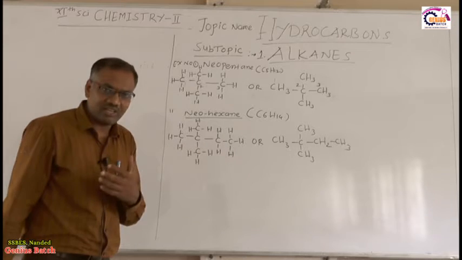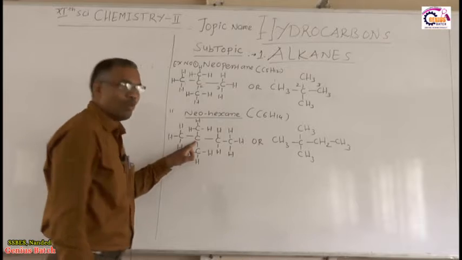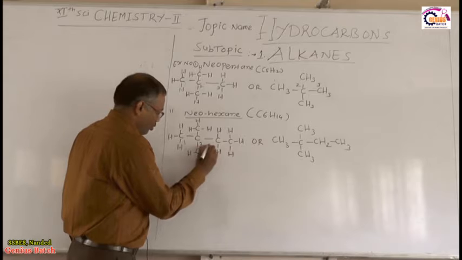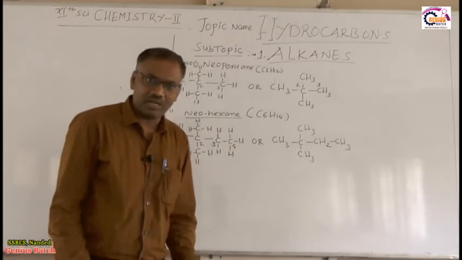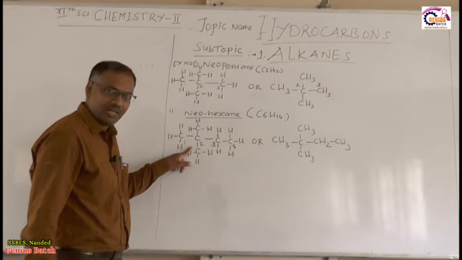What is our condition to have a neoalkane? The second carbon atom should have two methyl groups. So 1, 2, 3, 4: four carbon atoms in the chain, and the second carbon atom carries how many methyl groups? Two methyl groups.